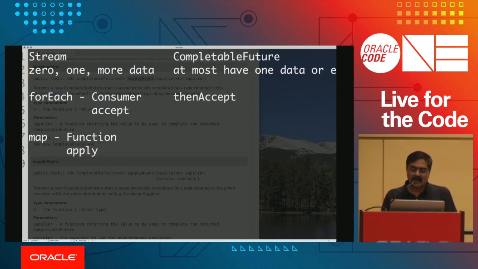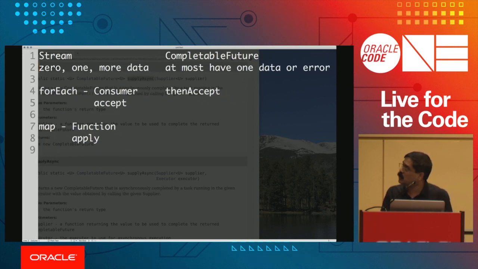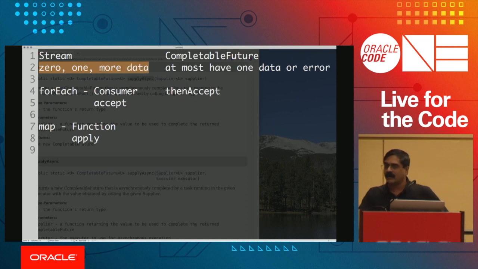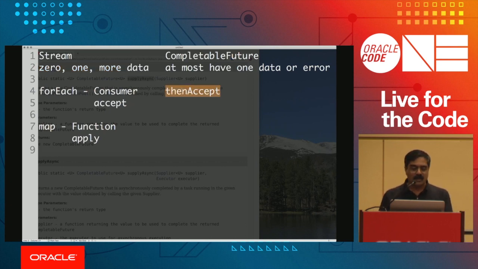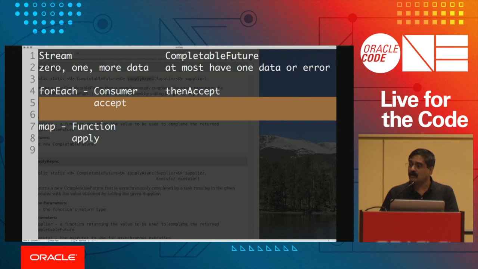So this is basically one of the key differences between the two, that a CompletableFuture can have at most 1 data or error. On the other hand, a stream can have as many data as you want. It's going to be a stream of data coming through. So it doesn't make sense to use the word for each, because there's only one. What does it mean to say each in that context? So that is why they called it then accept. So you can see that it's going to accept a consumer as well. So that makes really good sense.